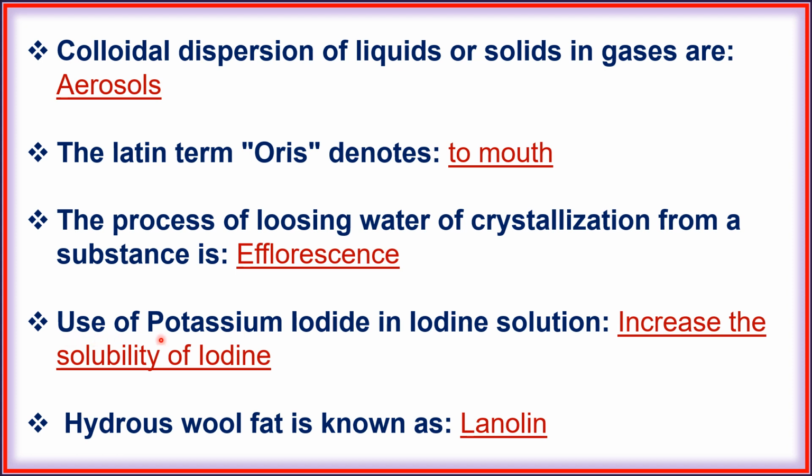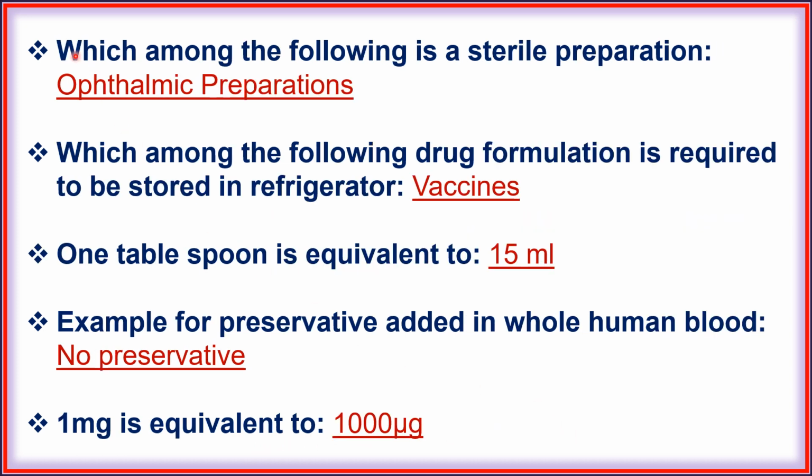Next, use of potassium iodide in iodine solution is to increase the solubility of iodine. Next, hydrous wool fat is known as lanolin. Next, which among the following is a sterile preparation? That is ophthalmic preparation. Next, which among the following drug formulations is required to be stored in refrigerator?